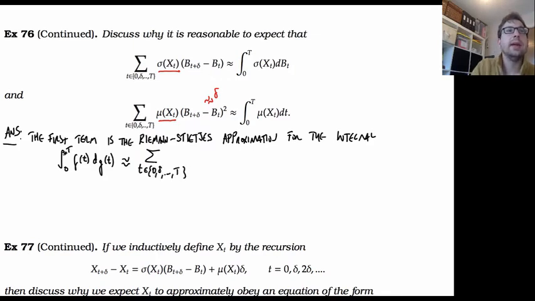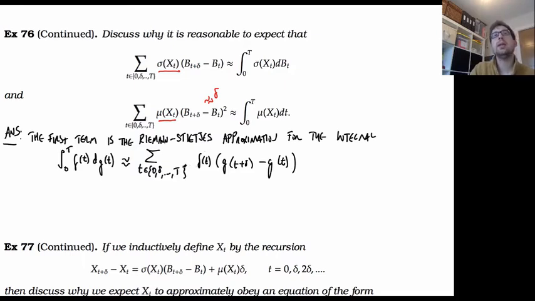So I take each of the rectangles, where the height of each rectangle is f of t. I'm going to assume that the width of the rectangle is given by the difference, not just delta, but the difference between g of t plus delta minus g of t. Okay, so that's the kind of approximation you deal with when you're doing a Riemann-Stieltjes integral.